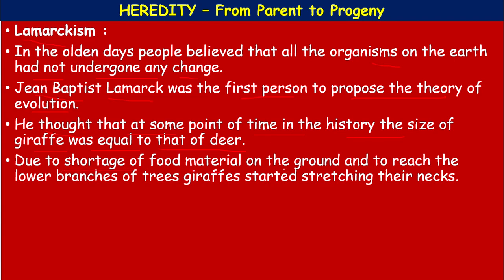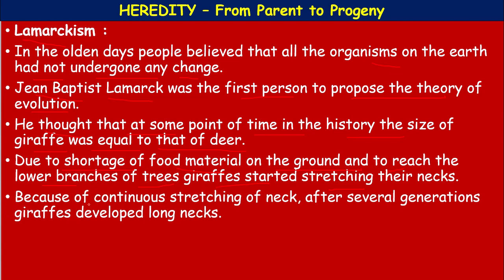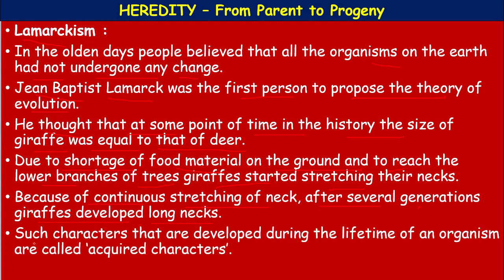Due to shortage of food materials on the ground, and to reach the lower branches of the tree, the giraffe started stretching its neck. Because of continuous stretching of the neck, after several generations, giraffes developed long necks. Such characters that are developed during the lifetime of an organism are called acquired characters. This theory, Lamarck's theory, is popularly known as the inheritance of acquired characters in organisms.